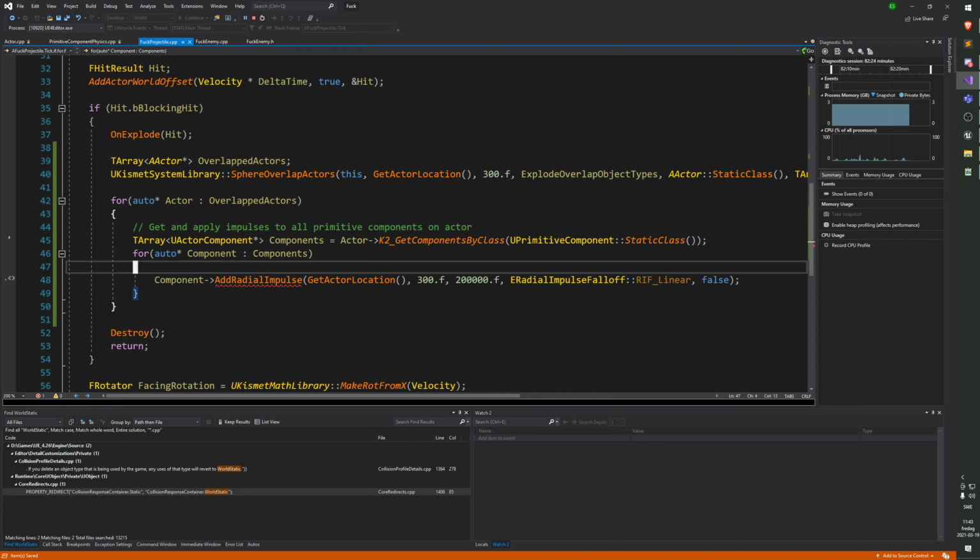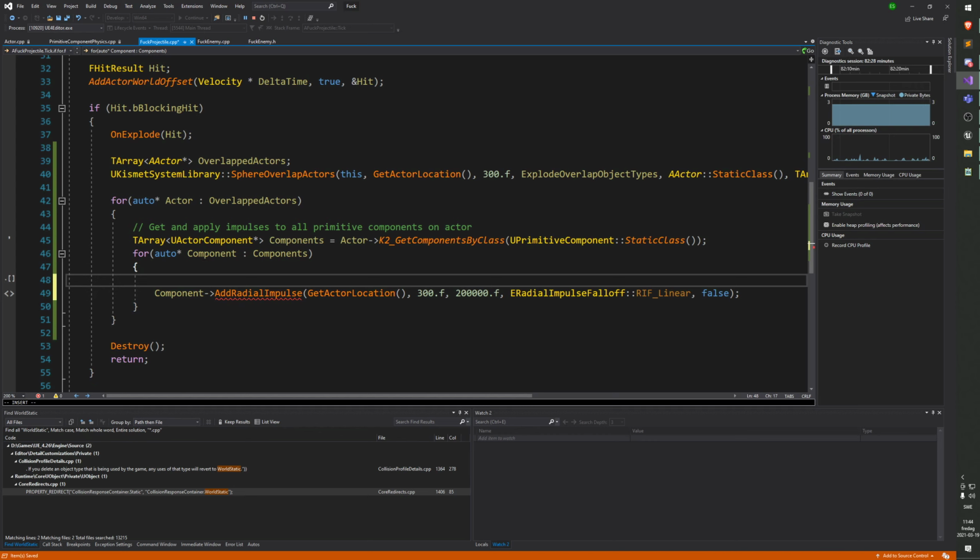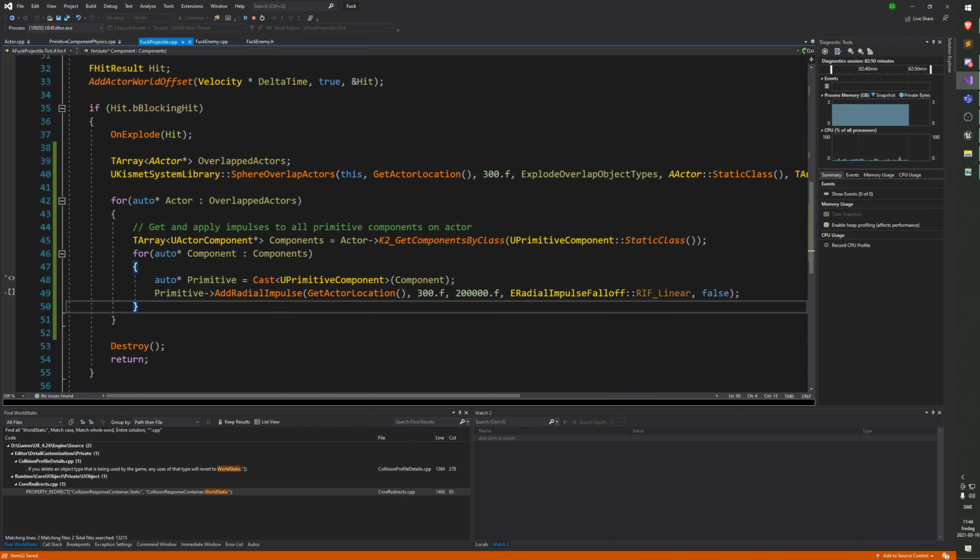By casting the UActorComponent to a primitive just above it. And why can we be sure that that cast will always work? Because the filter is primitive components. Yes. So I'm just gonna cast to the UPrimitiveComponent. There we go. So we're casting the component to a UPrimitiveComponent. I'm saving that. And now we should be able to do add radial impulse like that. There we go.